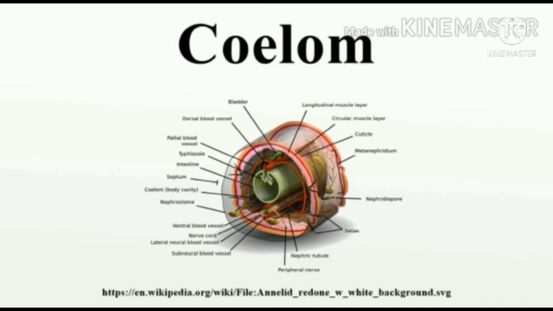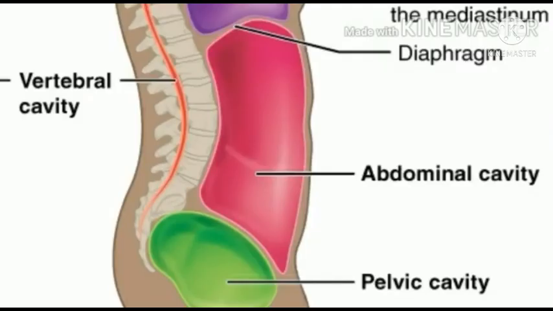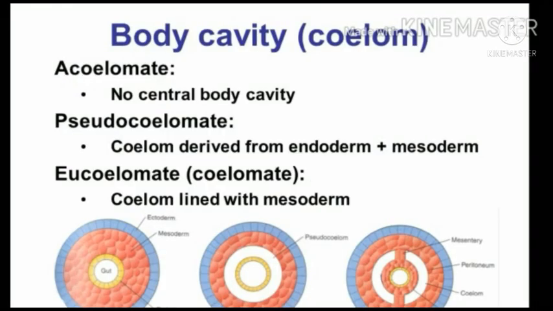The presence of body cavity or coelom is important in classifying animals. Most animals possess a body cavity between the body wall and the alimentary canal, lined with mesoderm. There are three structural types of body plans related to coelom.